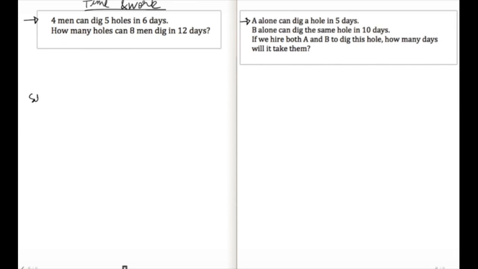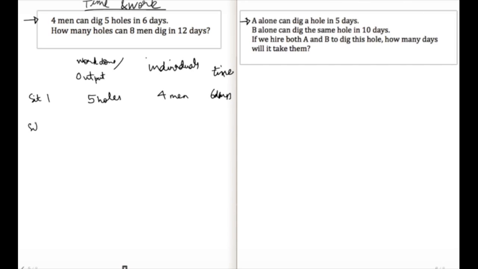So clearly the situation 1 is the output or the work done is you have 5 holes, right? How many people do you have? Individuals on the job? We got 4 men. Okay, and how much time do they have on the job? The time that they have on the job is 6 days.